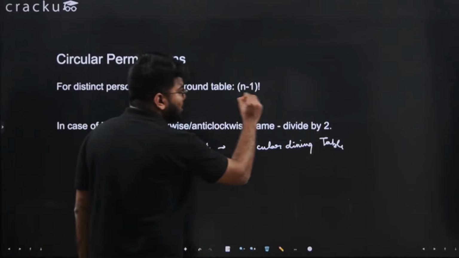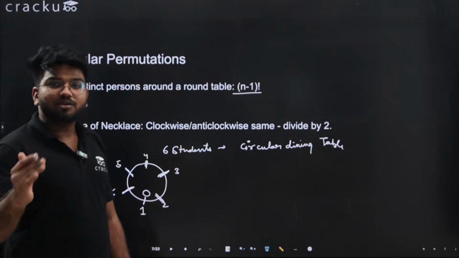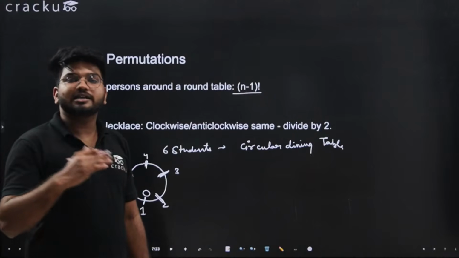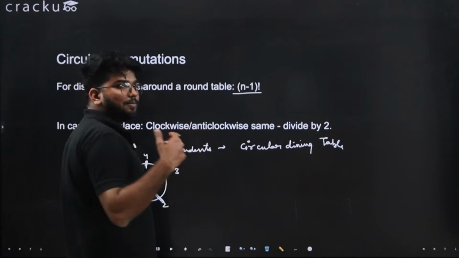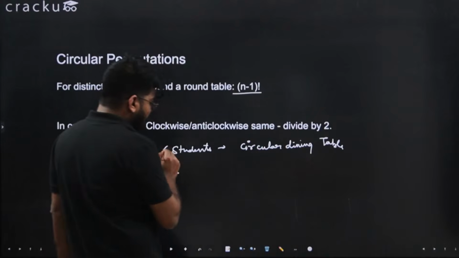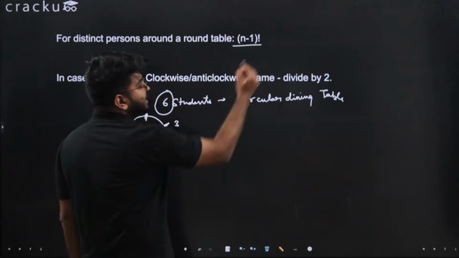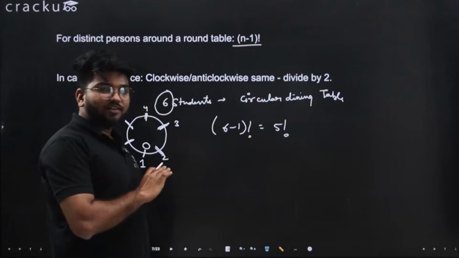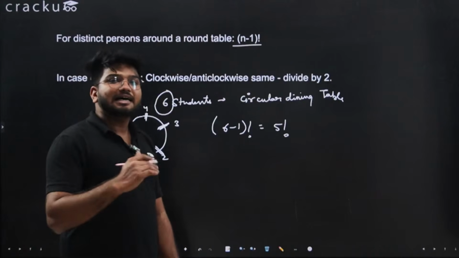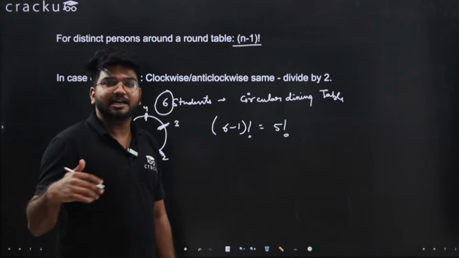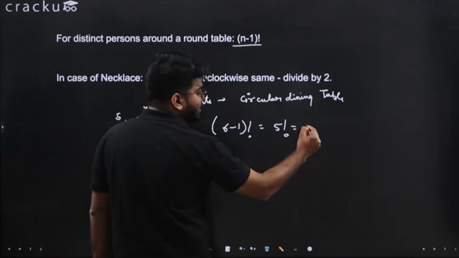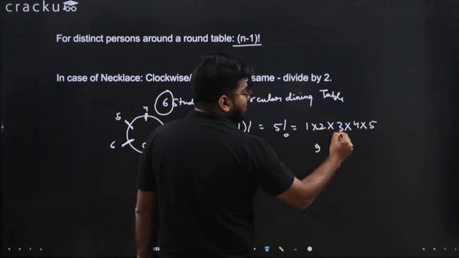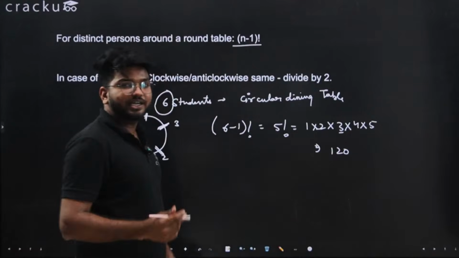So here, whenever we have n items to be arranged, we subtract 1, because for the first person, all the arrangements are the same, so we don't calculate the arrangement for that person. You can remember it by this logic. So if I have 6 students, I can arrange them in 6 minus 1 factorial ways, which is nothing but 5 factorial ways. Whenever you have n number of items to be arranged in a circular setting, just subtract 1 from it and find the factorial of that. 5 factorial is 1 into 2 into 3 into 4 into 5, which is 120. So there can be 120 arrangements.